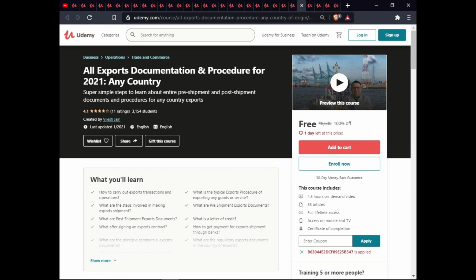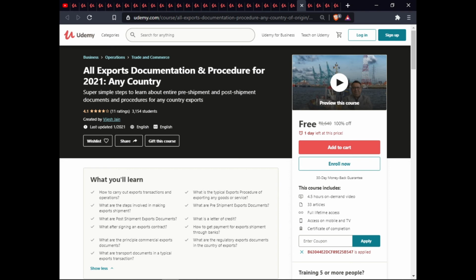The next course is All Export Documentation and Procedure for 2021, any country. In this course, you will learn how to carry out export transactions and operations, what is the typical export procedure for exporting any good or service, what are the steps involved in making an export shipment, what are pre-shipment export documents, what are